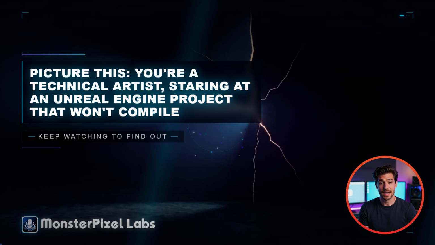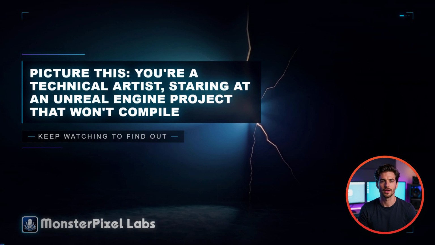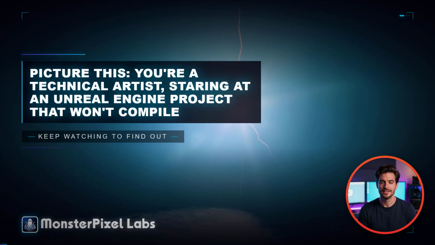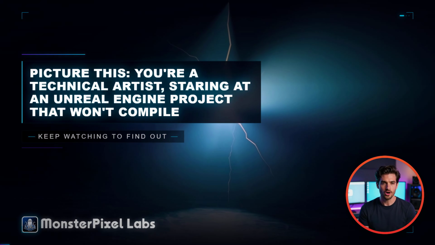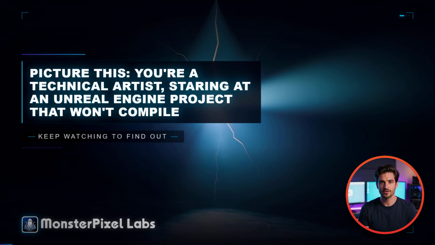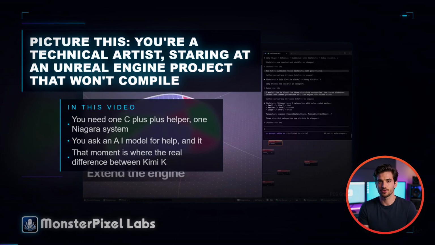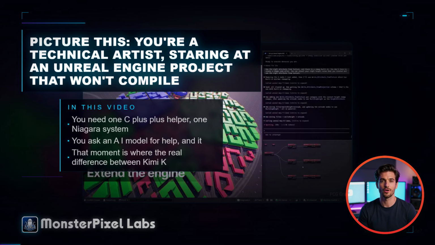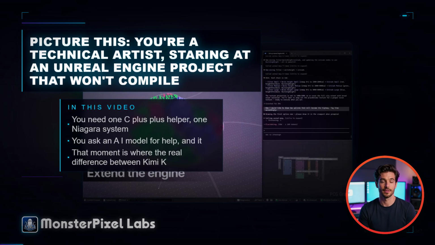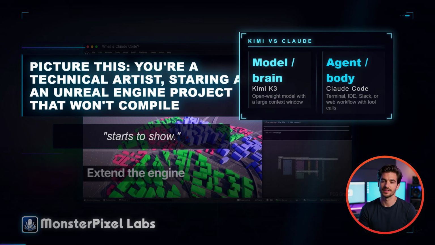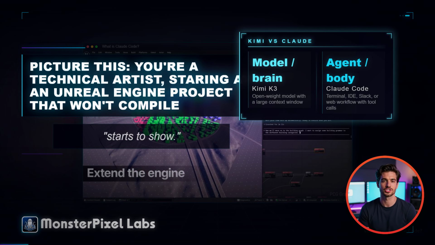Picture this, you're a technical artist staring at an Unreal Engine project that won't compile. You need one C++ helper, one Niagara system spawn, and a clear reason for the editor warning. You ask an AI model for help, and it gives you a paragraph that sounds confident, almost right, and then breaks your build. That moment is where the real difference between Kimi K3 and Claude Code starts to show.